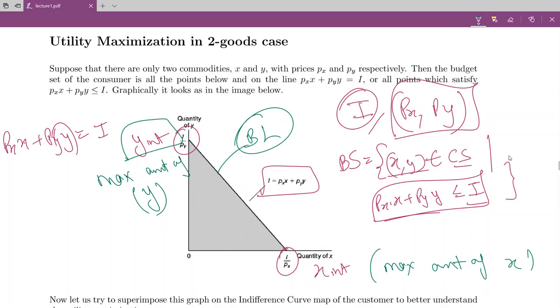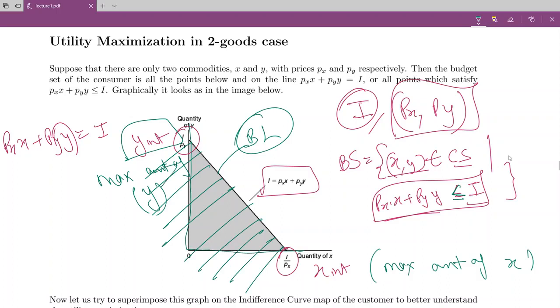Now, what I'm actually interested in is the budget set. Budget set is less than or equal to I. So budget set would be everything below this line. Now technically I am only interested in the first quadrant, so बाकी points को मैं delete कर दूंगा and I am only interested in this triangle.